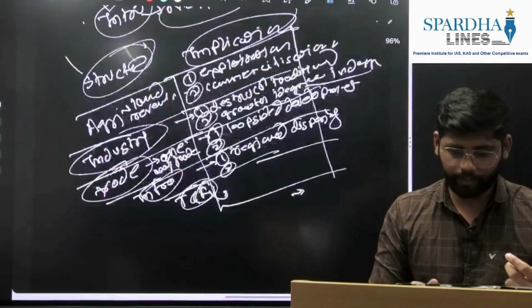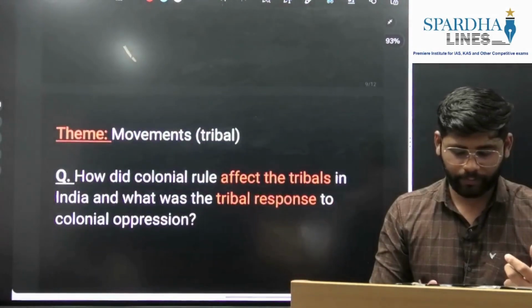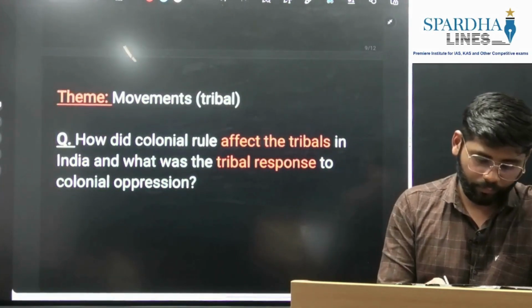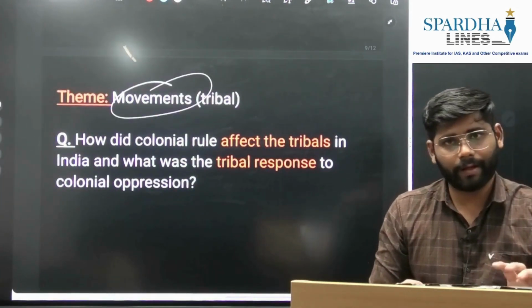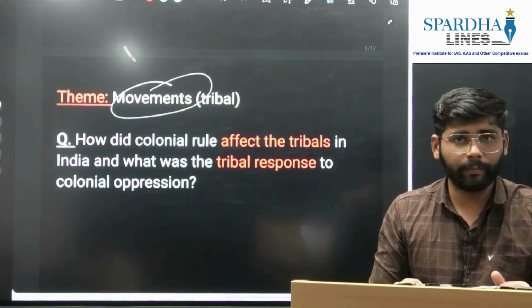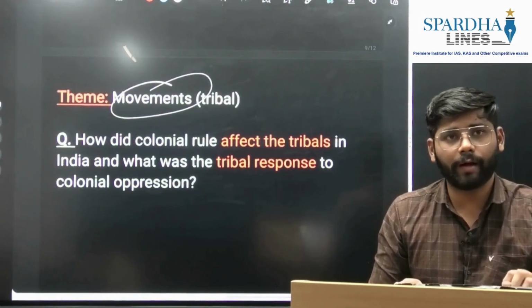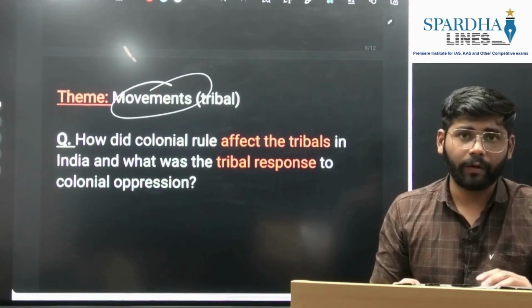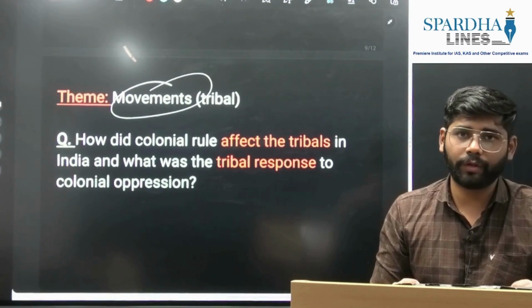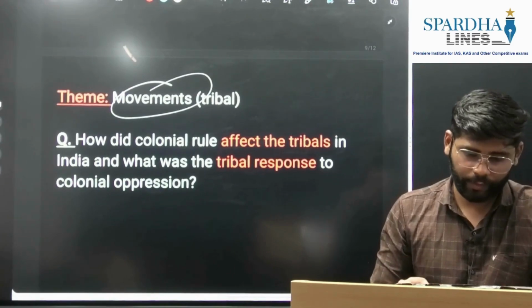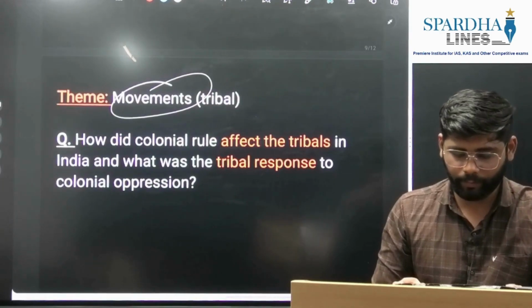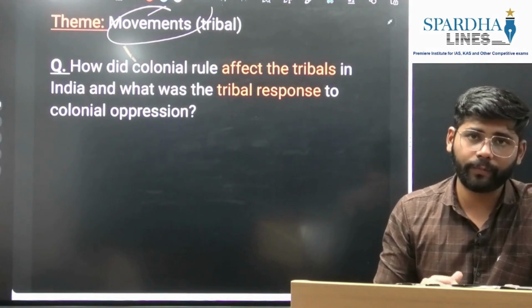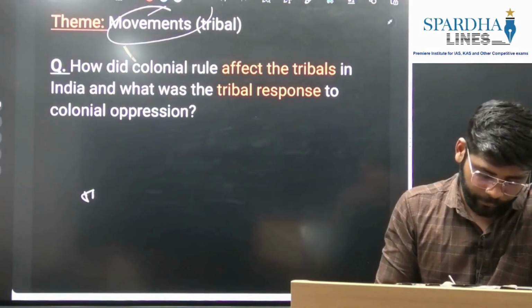Okay, this is about the economic policies of the British. Then our next theme is movements. When it comes to movements, they have asked questions on tribal movements, on national movements like Quit India and the Swadeshi movement, and there are also chances they will ask questions on labor and farmers' movements. So here we'll frame a standard template for this. First, briefly we'll see what we'll exactly do when it comes to movement-based questions.